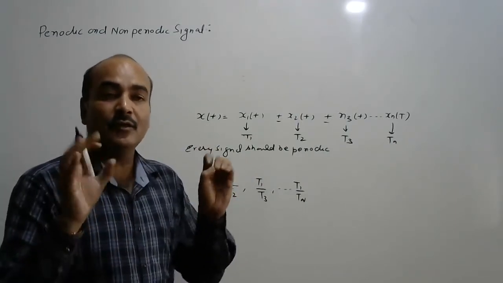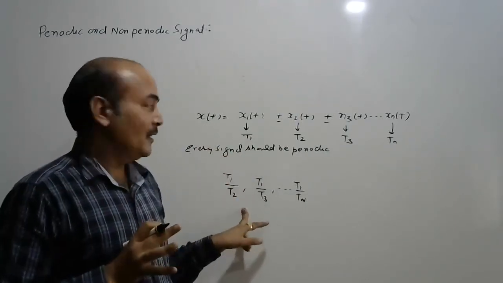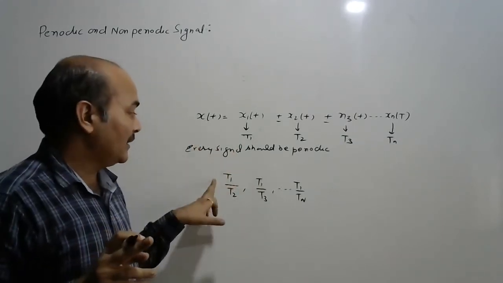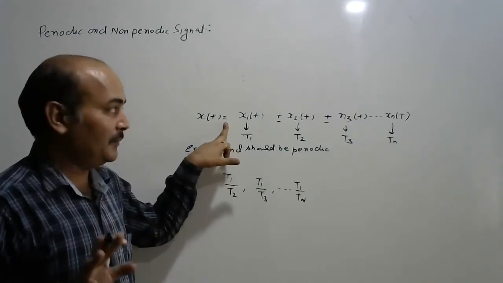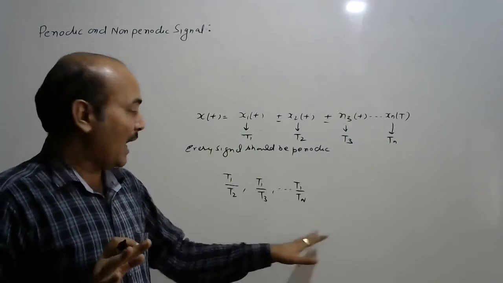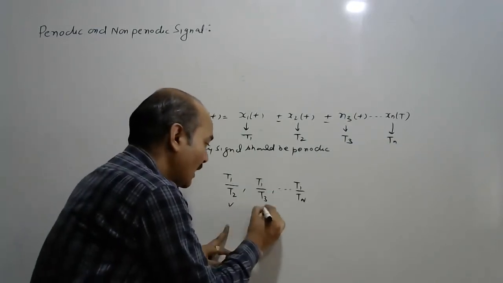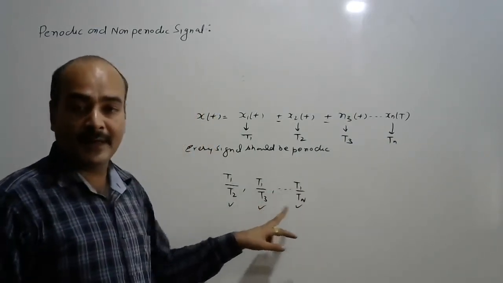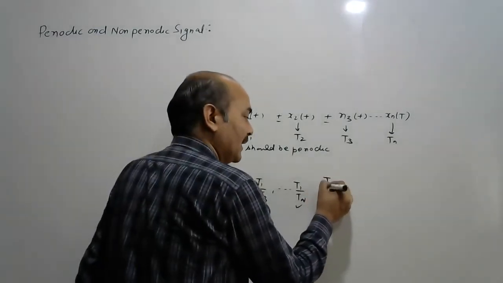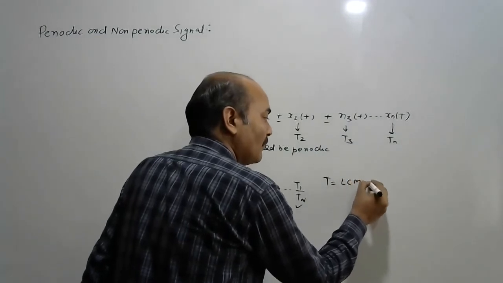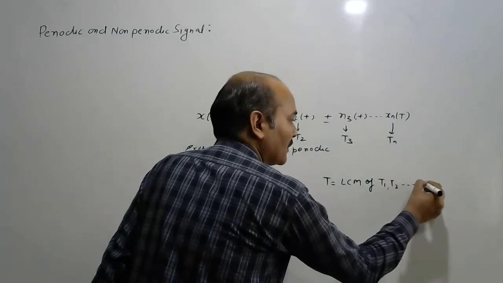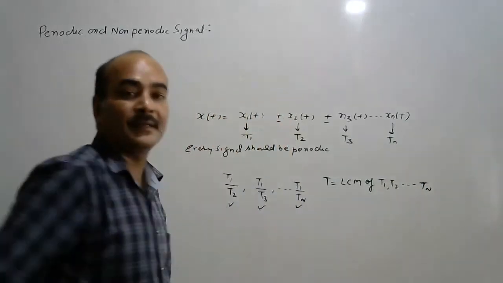Rational means a ratio of integers. So the first condition for periodicity of the signal x(t) is that the ratio of one signal's period T1 to all other signals should be rational. And if these are all rational, then the period T of the signal is the LCM of T1, T2 up to Tn.